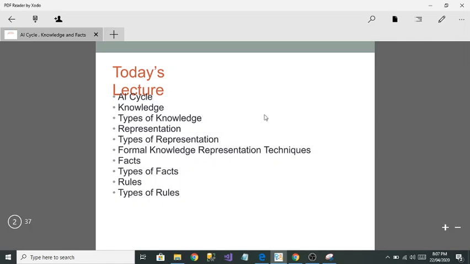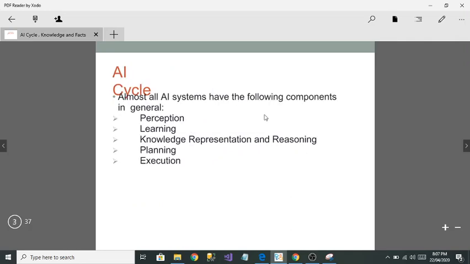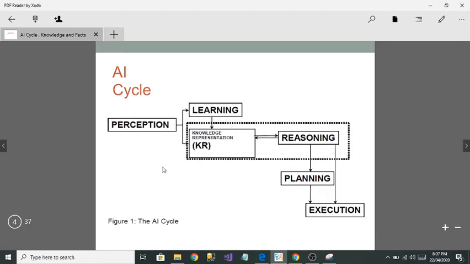So let's get started. What is an AI cycle? Basically, the AI cycle consists of the following 5 components. The first one is perception, then learning, knowledge representation and reasoning, planning, and the last is execution. So let's see the AI cycle. This is the artificial intelligence cycle, as you can see below. First there is perception, then learning, then knowledge representation, reasoning, planning and execution.